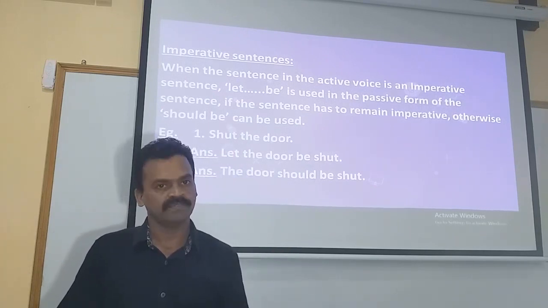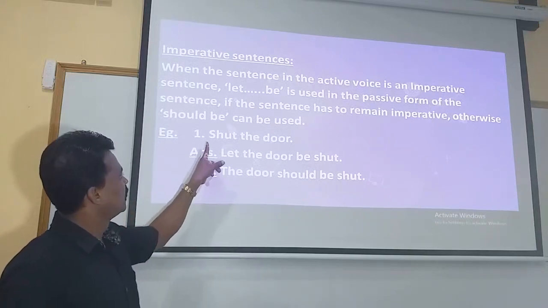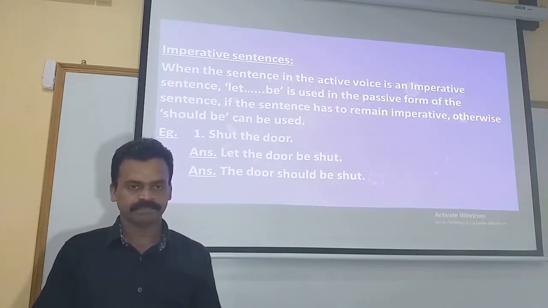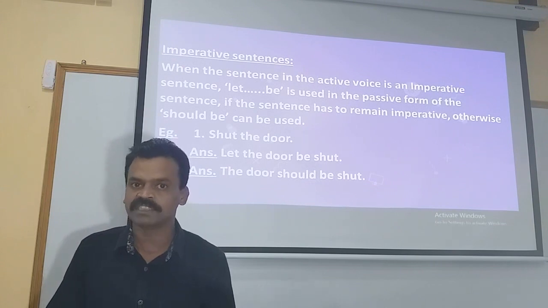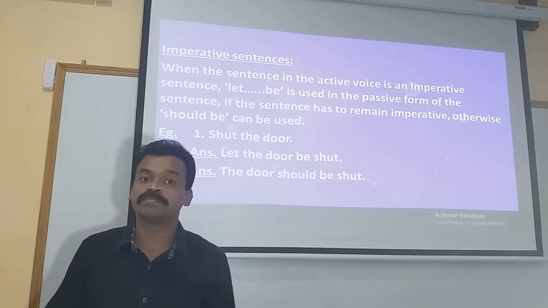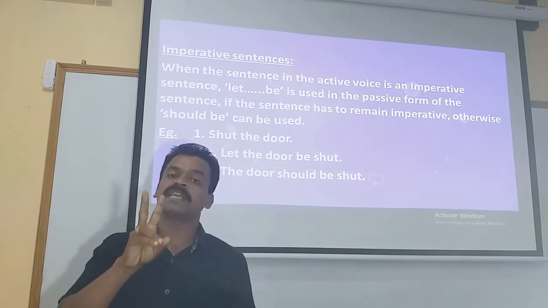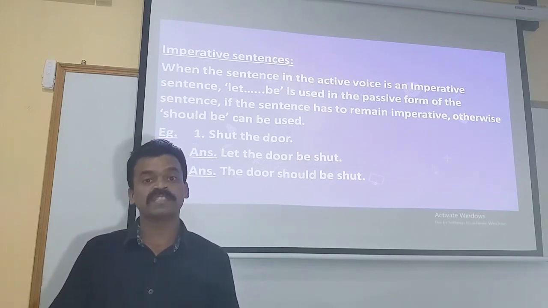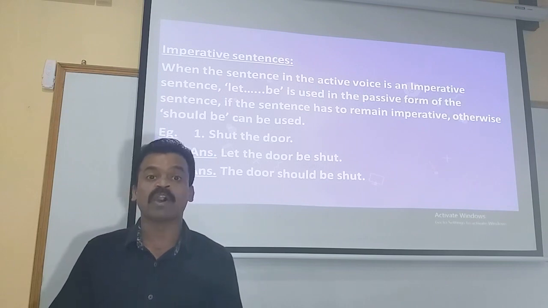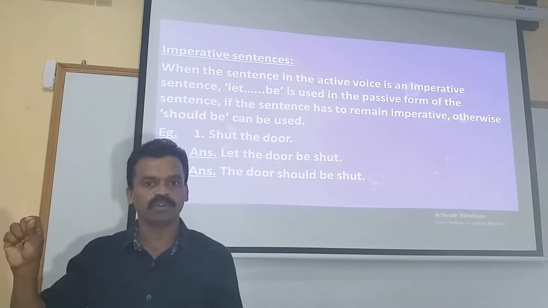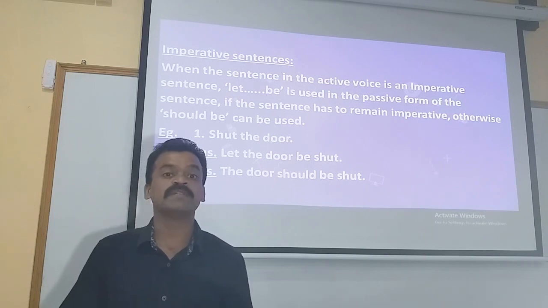Let's move on with the example. Shut the door. What should be shut? The door. So the door is the object over here in the given statement. We can convert this imperative sentence into passive voice in two different ways. One of the ways is by making use of let be. Let's see first that part.